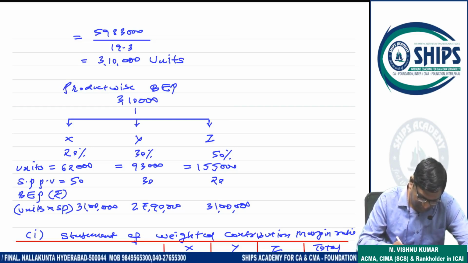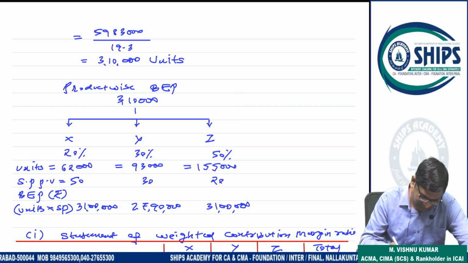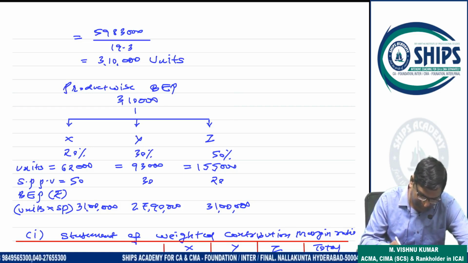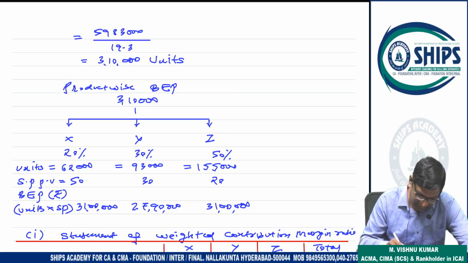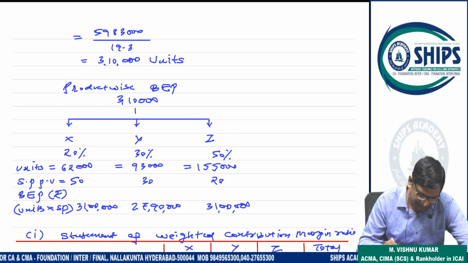So that is 62,000, 93,000, 1,55,000. Now you can multiply with the selling price. So break-even point in units is 62, 93, 155, and selling prices are 50, 30, 20. So break-even point in rupees will be 31 lakhs, 27 lakh 90,000 and 31 lakhs. So this is your break-even point in rupees.